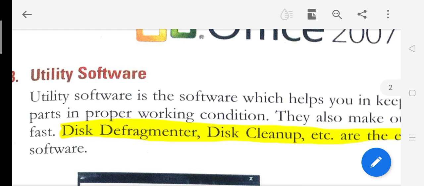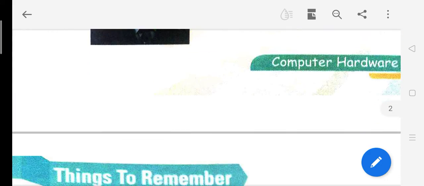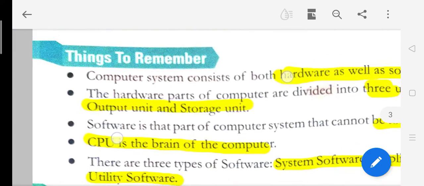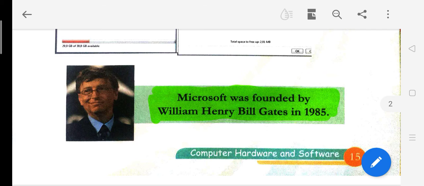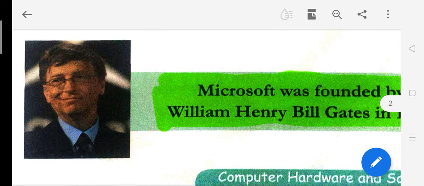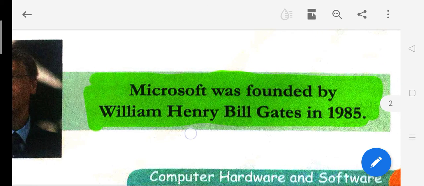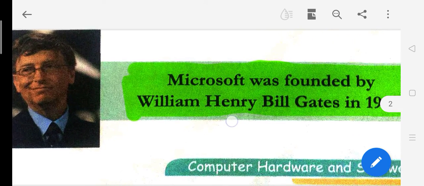So with this your chapter is over. Now some things to remember. Before that, see, this is a very important part. Who is this? This is Bill Gates.